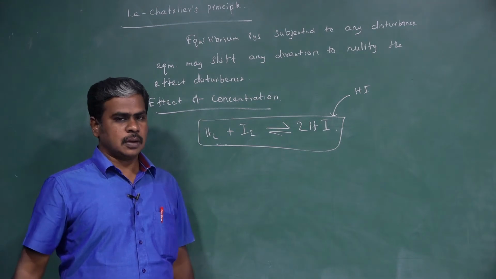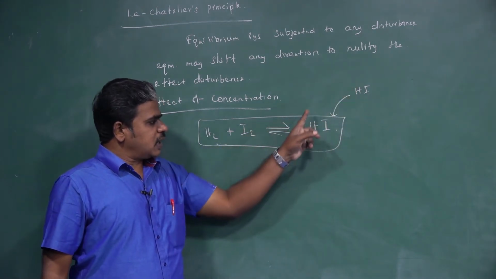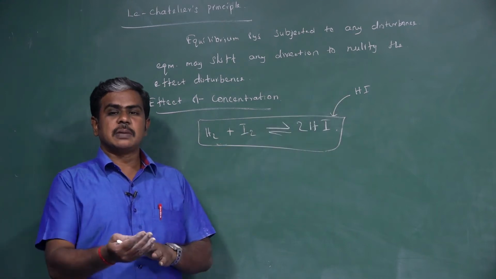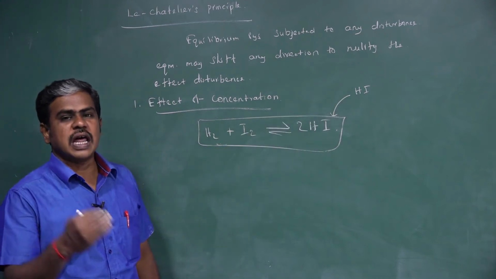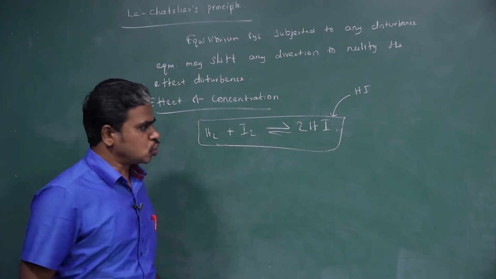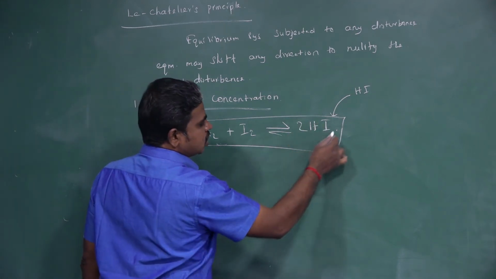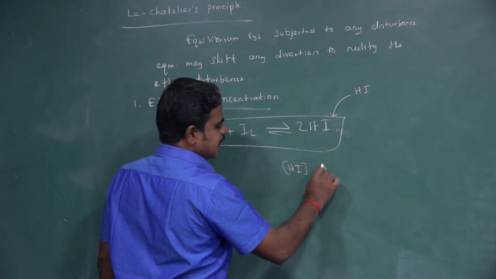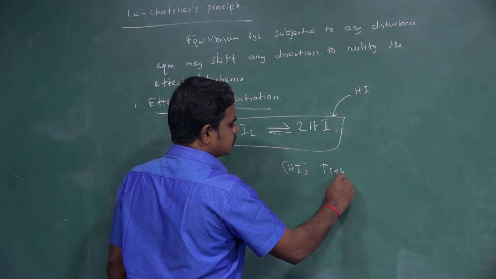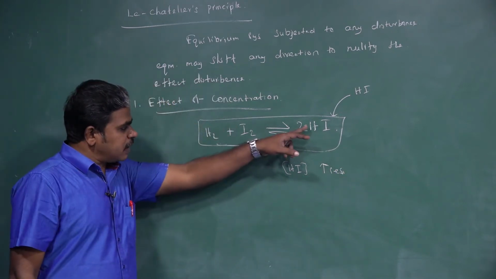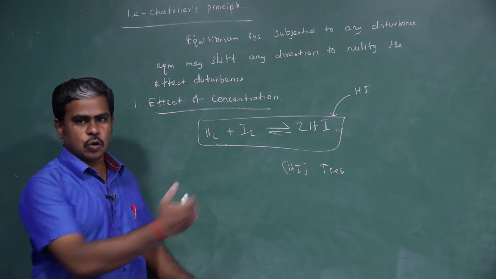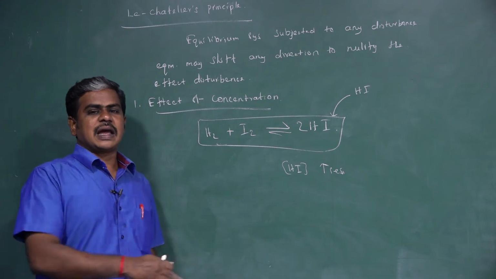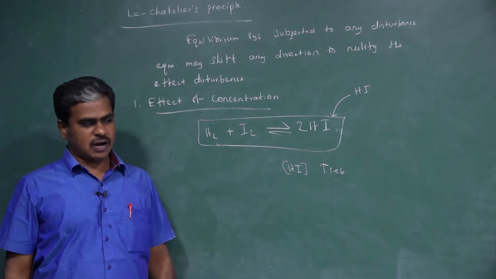What will happen? Now if the equilibrium is subjected to any disturbance, then the equilibrium shifts in the direction to nullify the effect of the disturbance. So the concentration of HI increases in the equilibrium, correct? So the equilibrium shifts backward, and again some other equilibrium is formed.